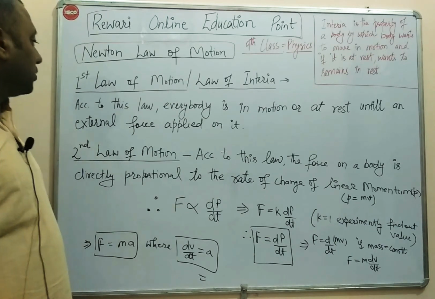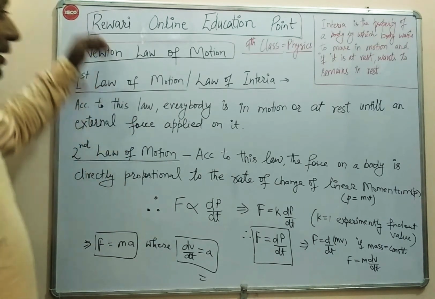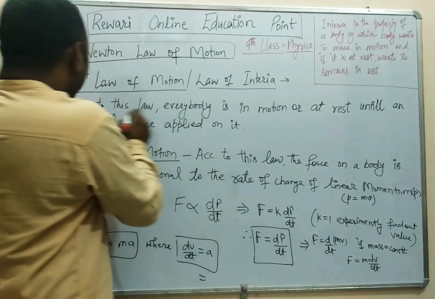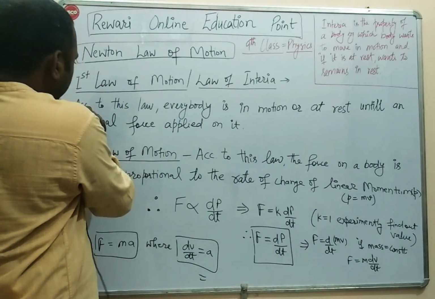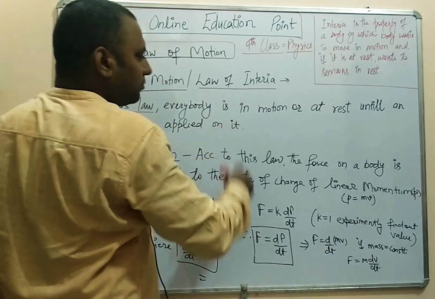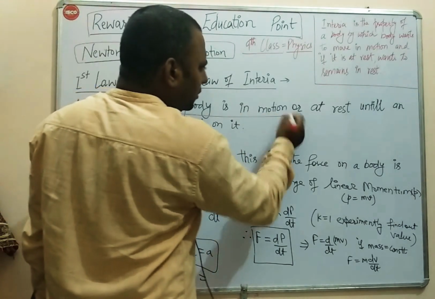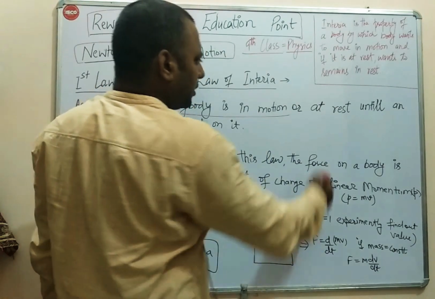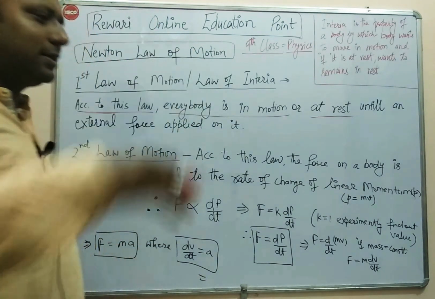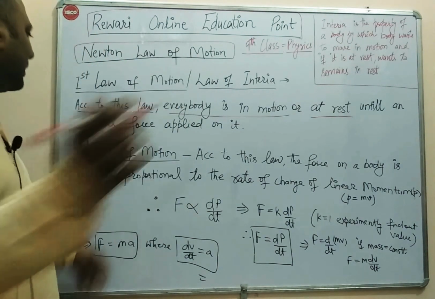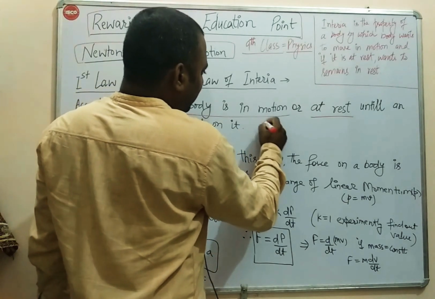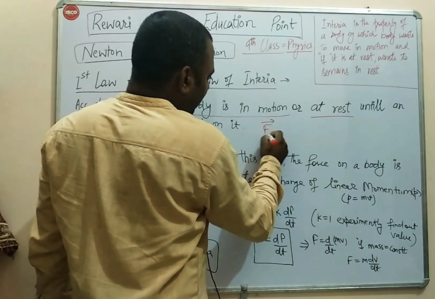Why? Because according to the first law of motion, every body in motion will continue in motion, and every body which is at rest continues at rest, until an external force F is applied on it.